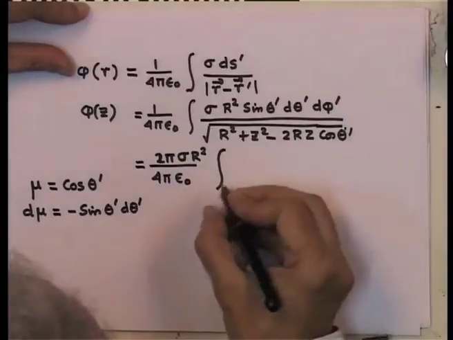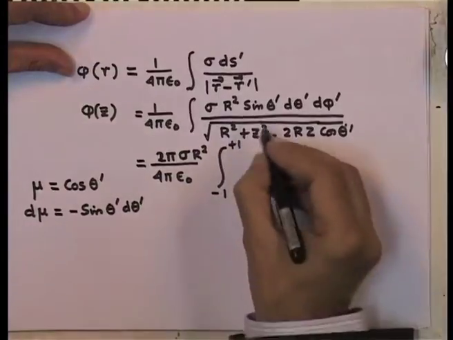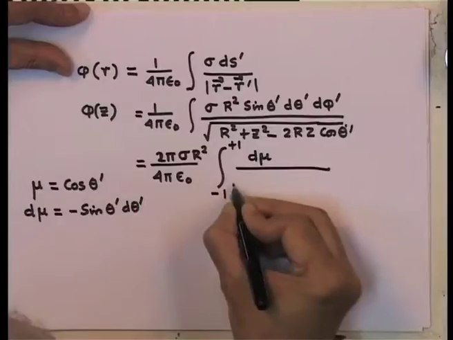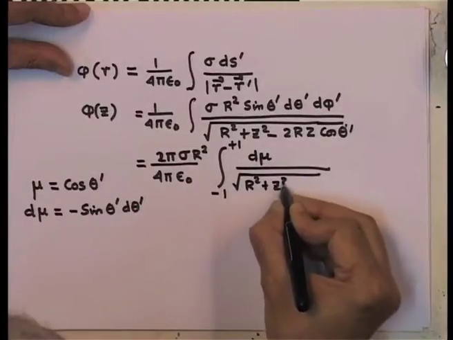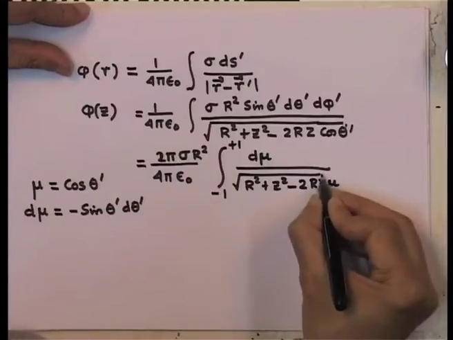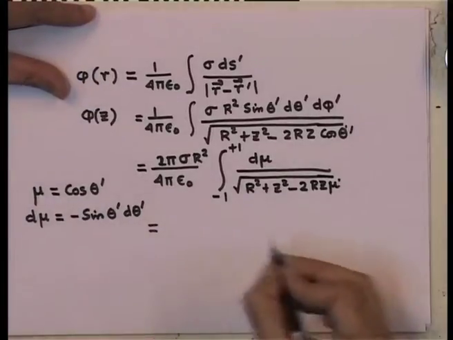So, therefore, I have my integral from minus 1 to plus 1 of sin theta prime d theta prime, which is d mu over square root of r square plus z square minus 2 r z mu. Well, this is an integral which is easily done.